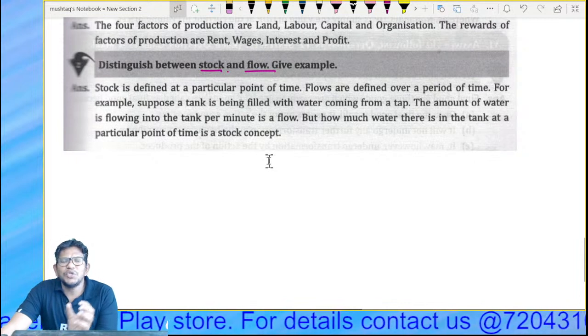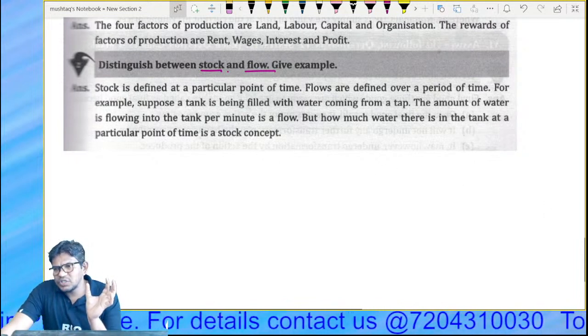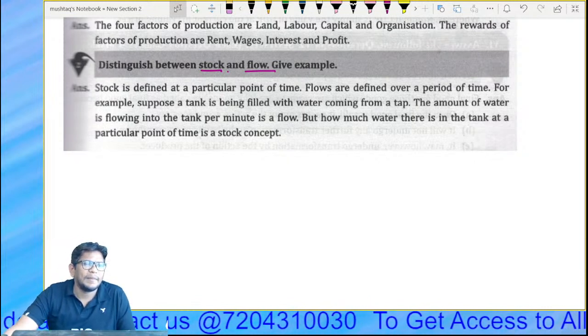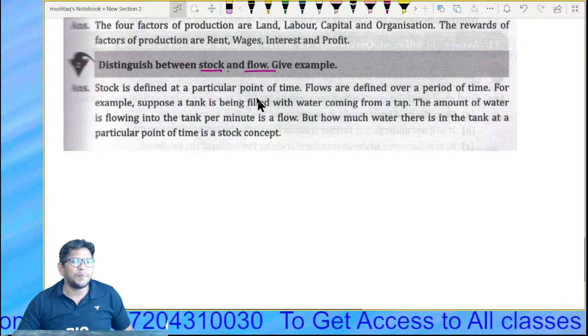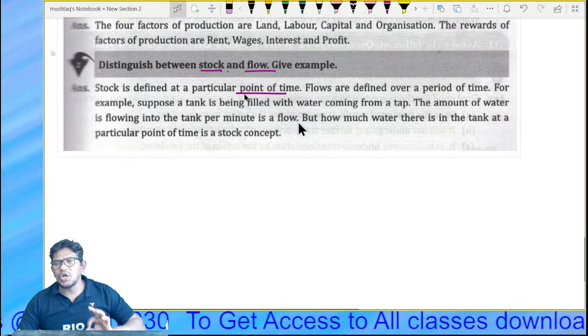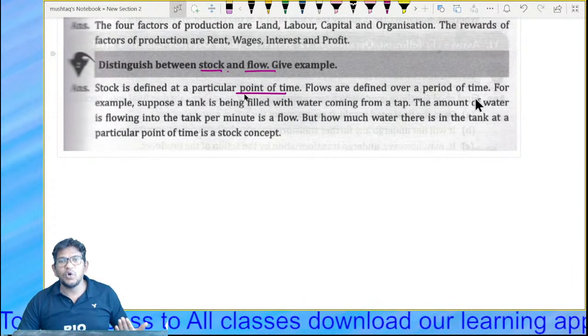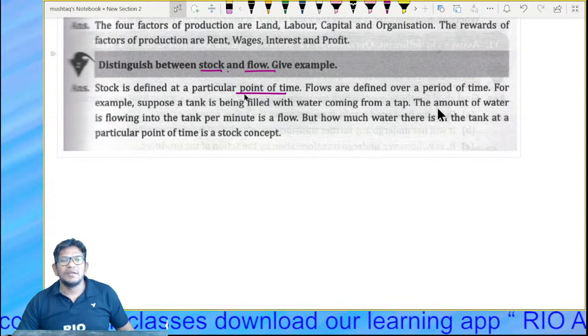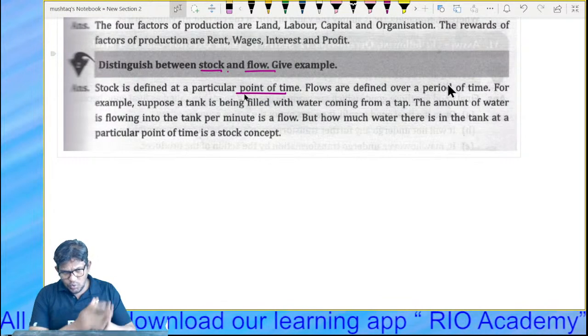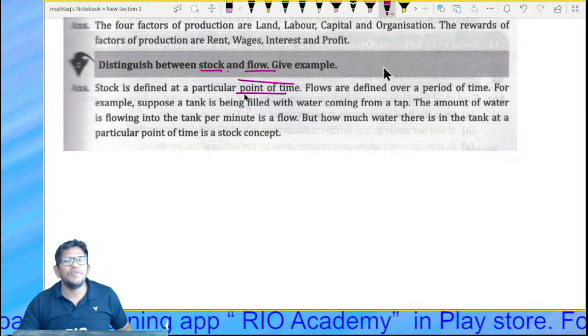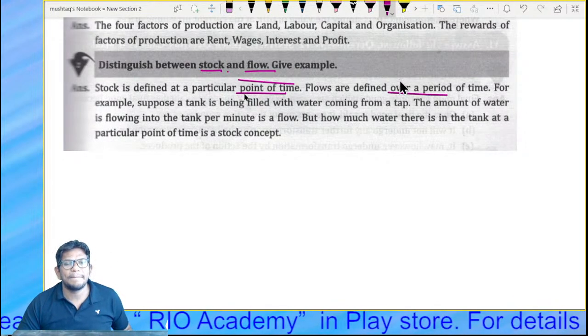Stock means the value of the goods that are with you. Stock is always defined at a particular point of time. Flows are defined over a period of time.